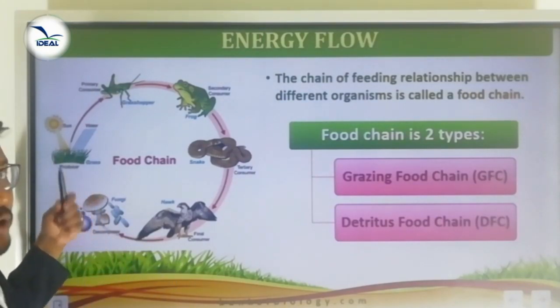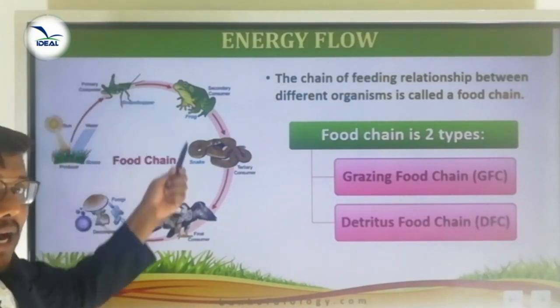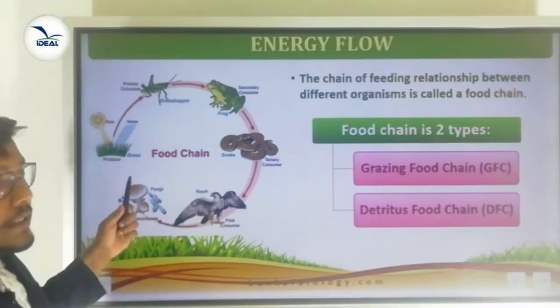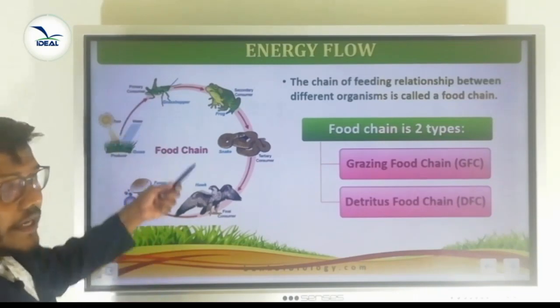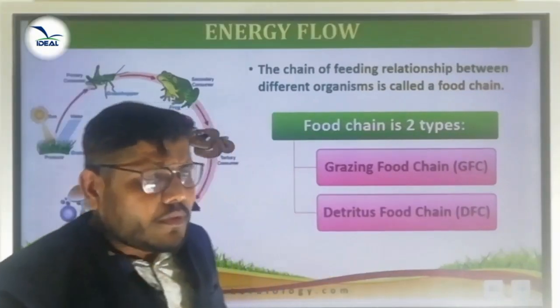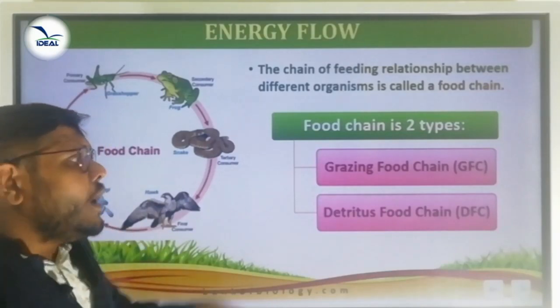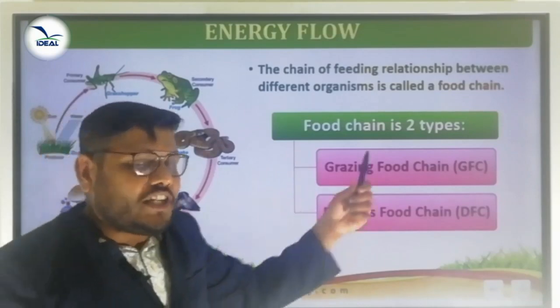Which one is the producer? Grass is the producer. So in this chain, one organism is consumed by another organism. This is the interrelationship between the organisms in an ecosystem. This particular interrelationship represents a food chain. There are two types of food chain. One is called a grazing food chain and another one is called a detritus food chain.